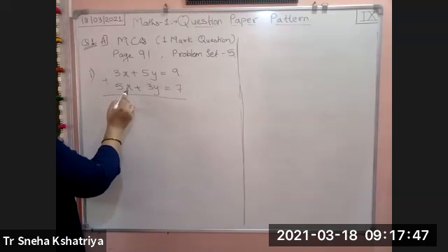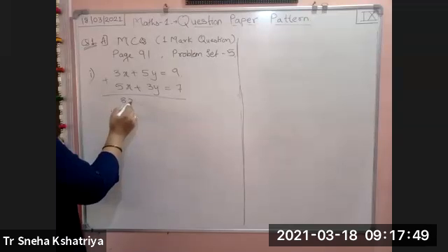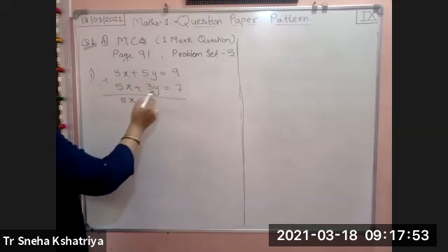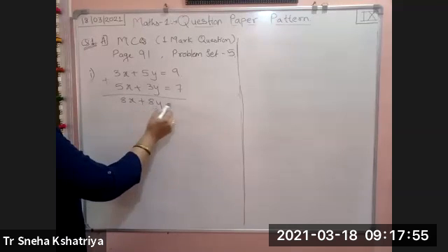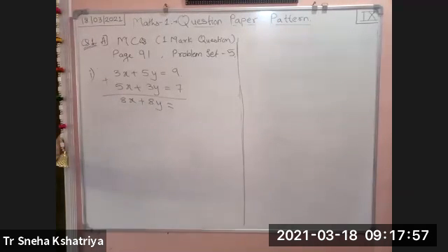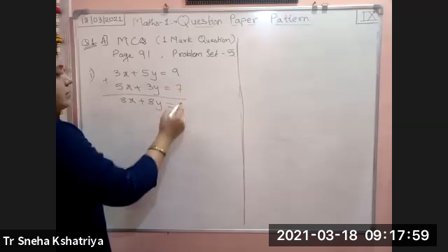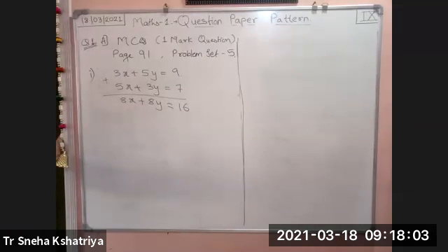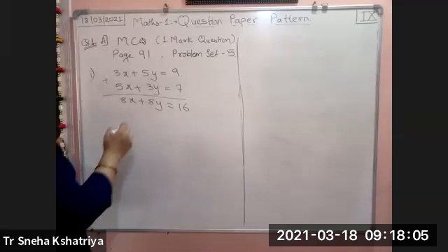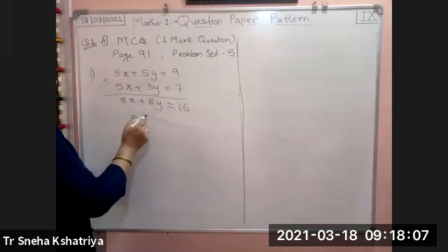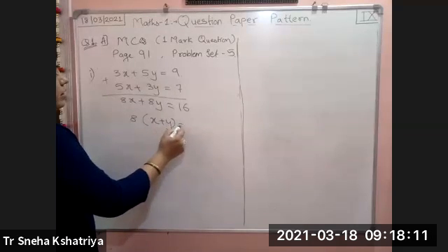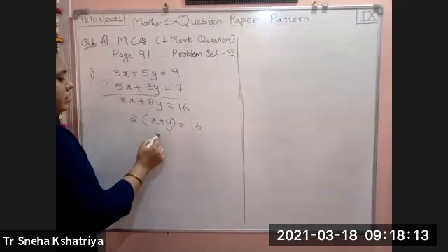3x plus 5x, it will become 8x. 5y plus 3y, it becomes 8y. 7 plus 19, that is... 9 plus 7, that is 60. See here, 8 can be taken common outside. So in the bracket, it will become only x plus y, which is equal to 16.